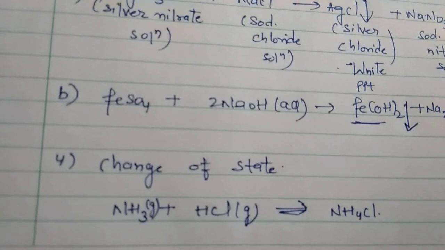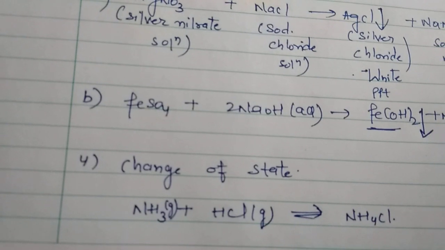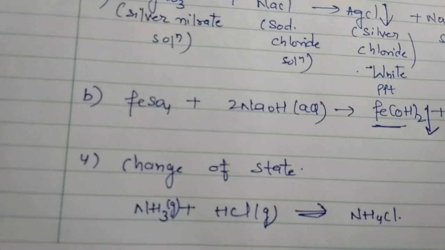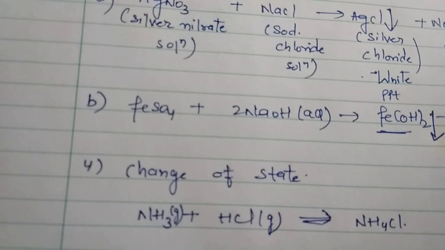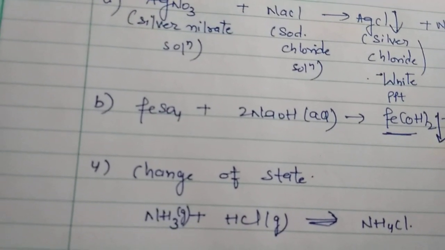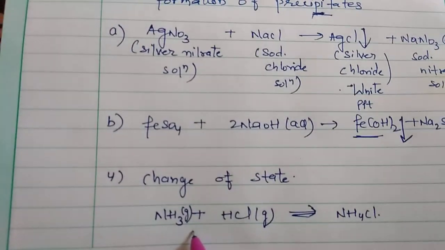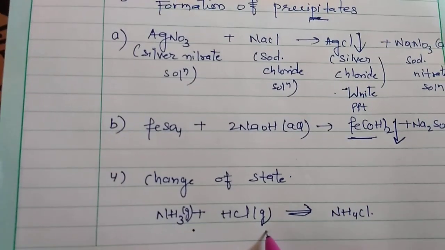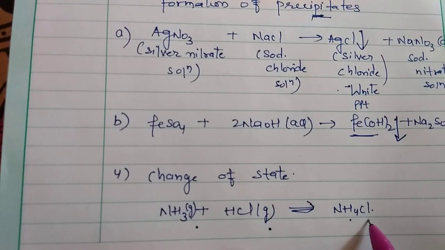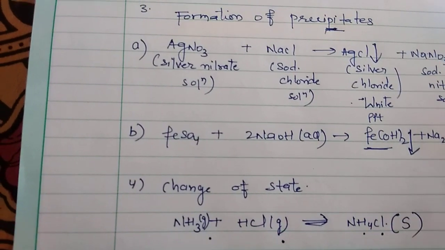Fourth, in many chemical reactions, a change of state is observed. The reaction might start with gas or liquid reactants and end up with solid products. For example, ammonia gas reacts with hydrogen chloride gas to produce ammonium chloride, and this ammonium chloride is a solid.